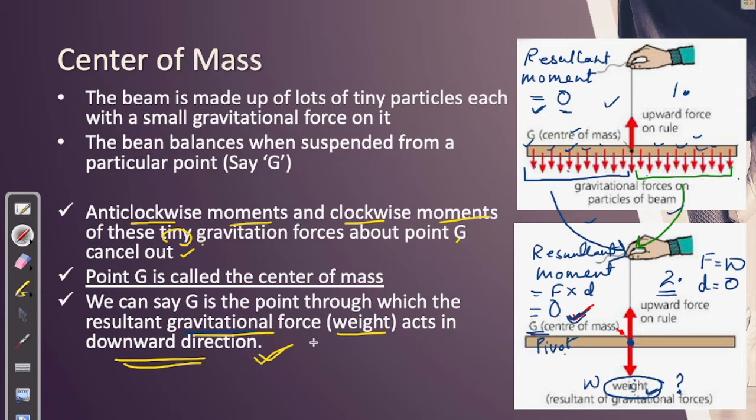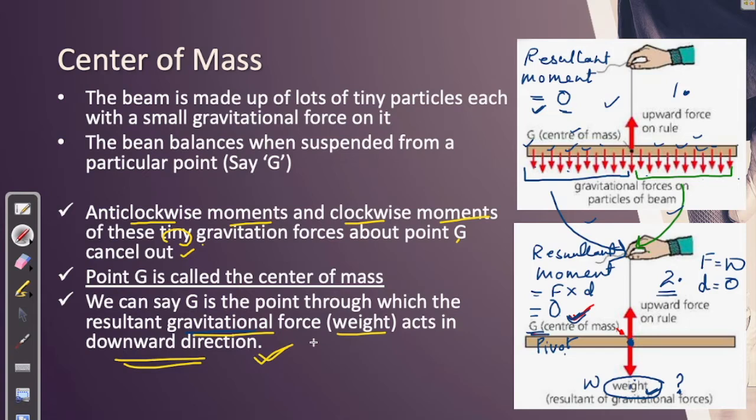So now I hope today you have understood why the center of mass is called the center of mass. The technical reason behind it comes from your understanding of moments, right? So center of mass is that special point on any object around which the clockwise and anti-clockwise moments of the object are cancelling out each other. Therefore, the object stays at equilibrium when it is held from the center of mass, right?